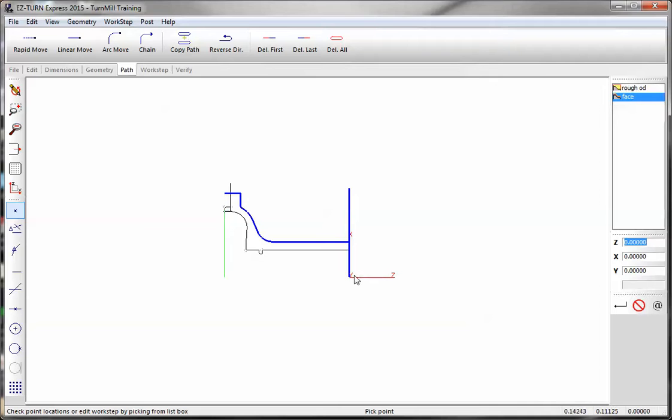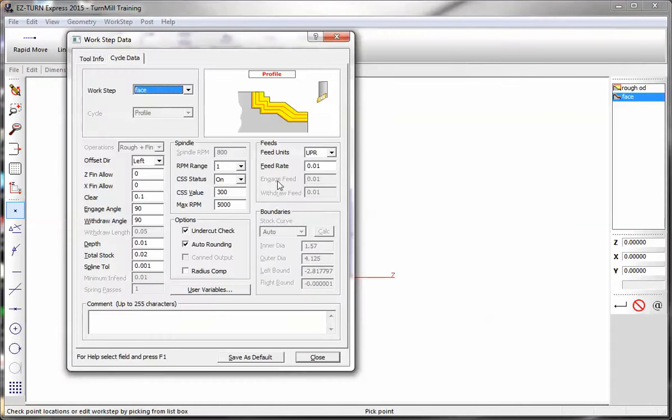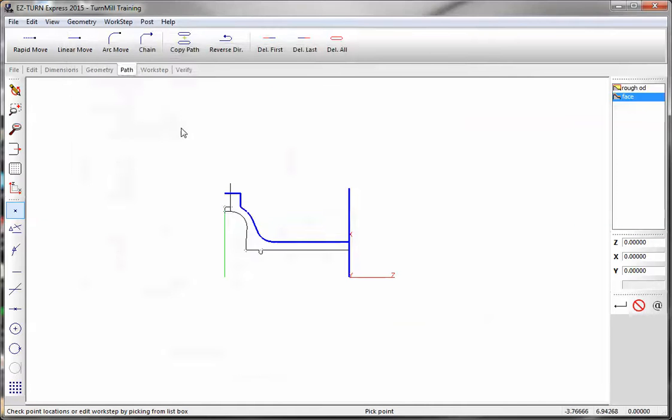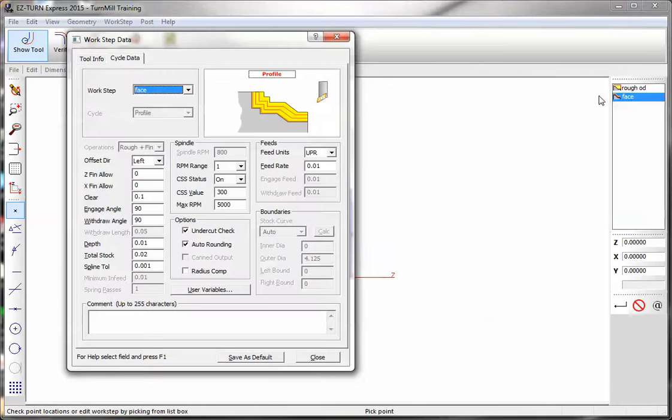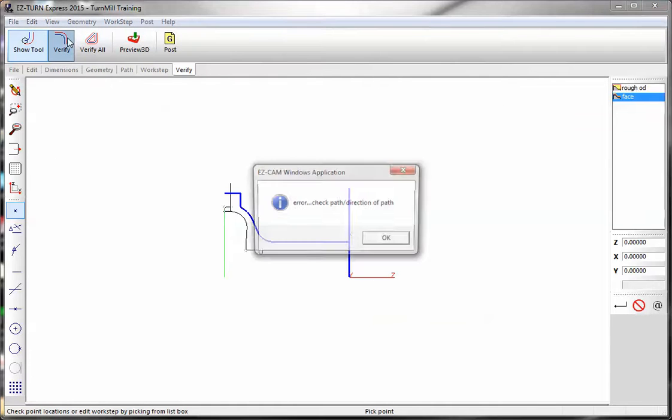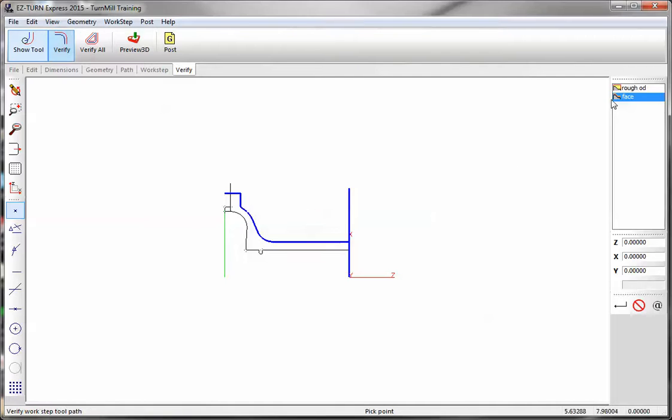There's our straight line. So I started here when I made the curve, and I'm looking down to the end of the curve. I want the tool as I'm looking down on the left side. So let's go back into the operation, offset direction left. That's exactly what we need. You would know if you made a mistake. If this was right, it'll give you an error message.